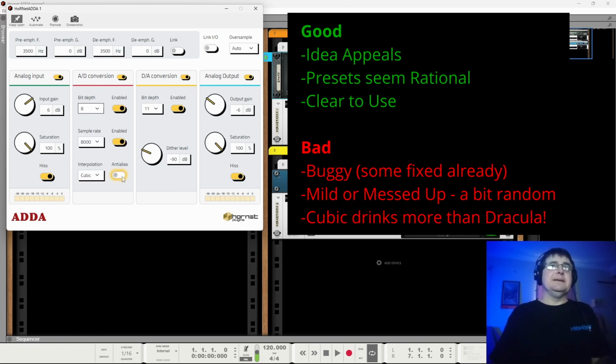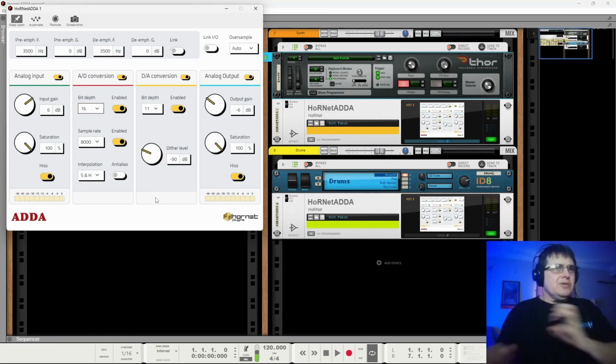So you've got to watch it a little bit. The cubic mode can be heavy. We'll look at that a little bit more as we go. But try it, see how it fits with what you're trying to achieve.